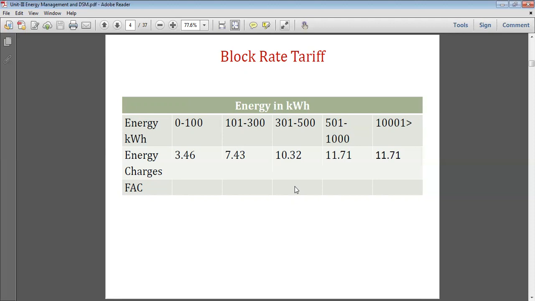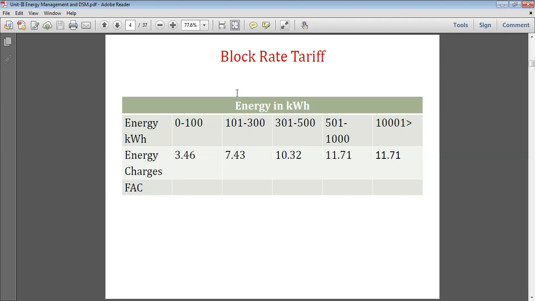So here the consumer is going to think that if my consumption is in the range of 300, I have to bring down the consumption to less than 300 units, because above 300 units the rate is going to increase. So one kind of energy management is taught by the electric tariff. The electric tariff is a very good tool for energy management.